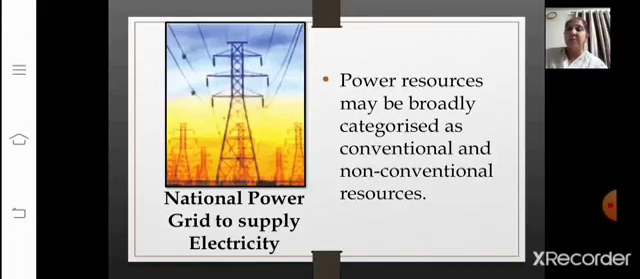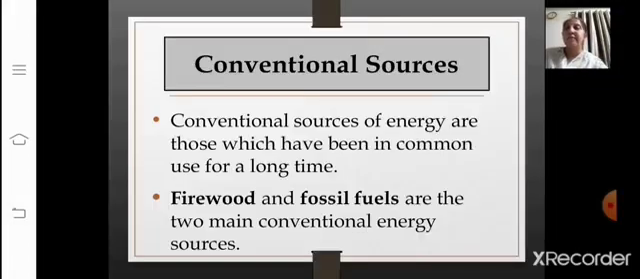Now here the image has been given to you, that is a national power grid to supply electricity. Now we are going to learn about the power resources in detail, the two categories, that is conventional and non-conventional resources. Let's move to the conventional resources now.